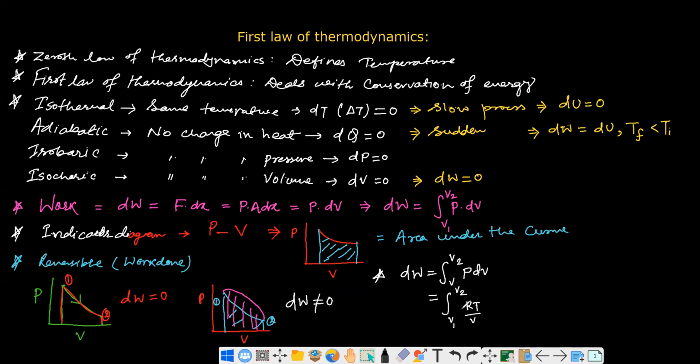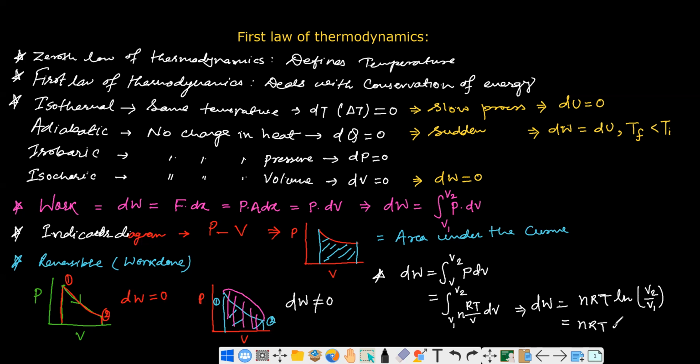Okay, and even the term n will remain in here, and it is your V. If you integrate this process in mathematics, then you result into work done equals nRT ln V2 by V1, the natural logarithm of the final volume over the initial volume.